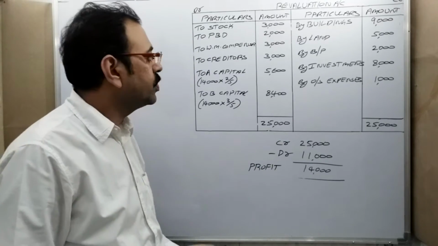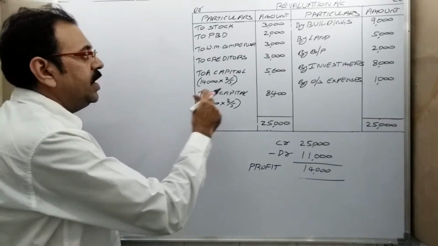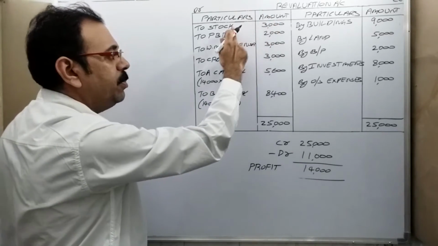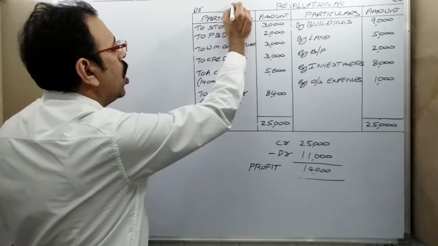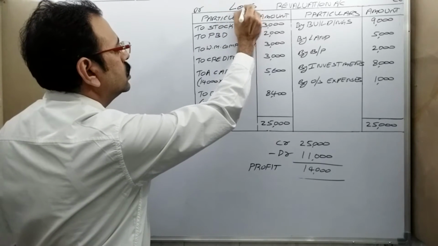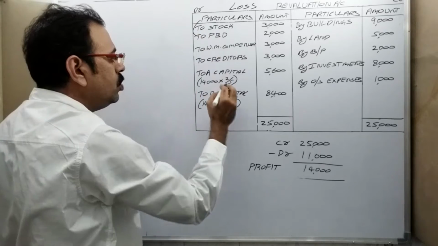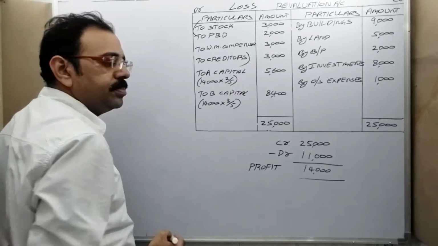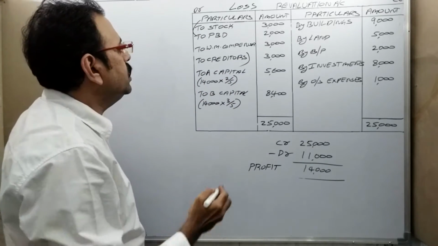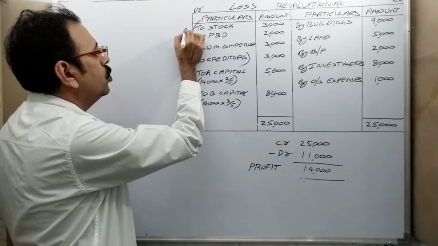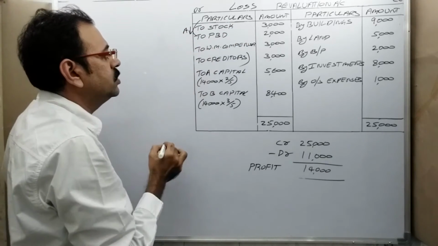We will see now. First, in revaluation account, debit side, we wrote all losses from here to here. So what happened here? Asset value decreased.